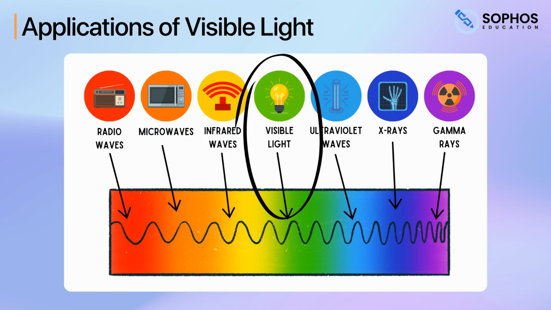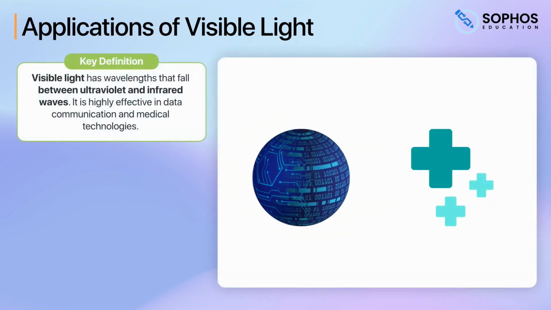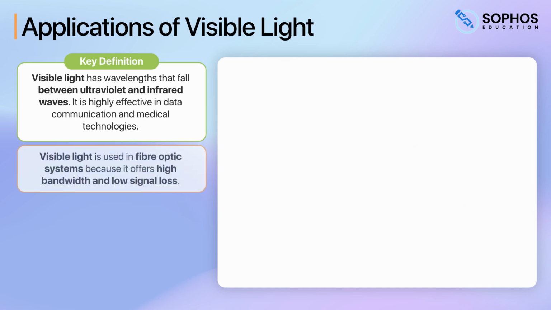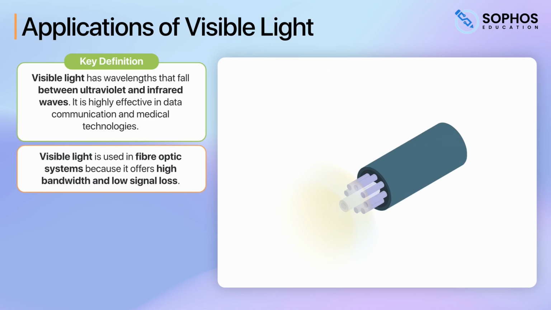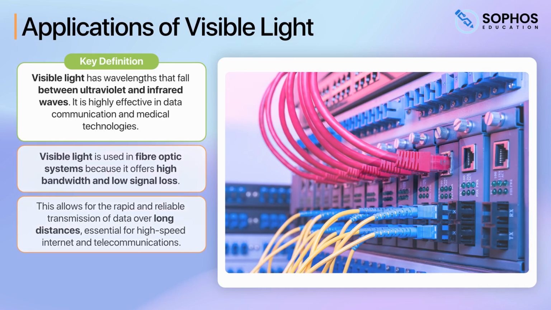Next up, we have the EM wave most familiar to us, visible light. This has wavelengths that fall between ultraviolet and infrared waves. It is highly effective in data communication and medical technologies. For example, visible light is used in fibre optic systems because it offers high bandwidth and low signal loss. This allows for the rapid and reliable transmission of data over long distances, essential for high-speed internet and telecommunications.